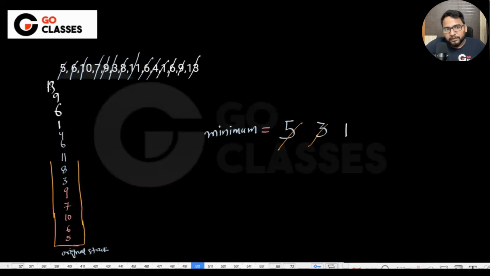Now someone asked me, at this current state of this original stack, what is the minimum? Then what will you say? I think 1 is minimum, right? 1 is minimum. I think 1 is minimum here. I hope you can see all of these numbers. So 1 is minimum. I can tell that okay, 1 is minimum.